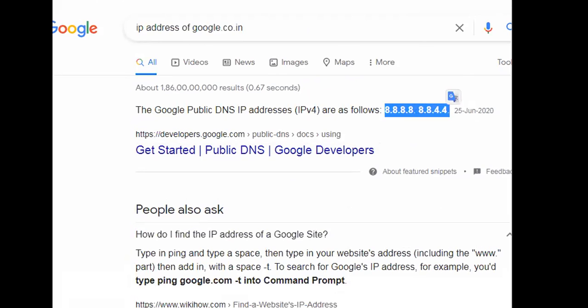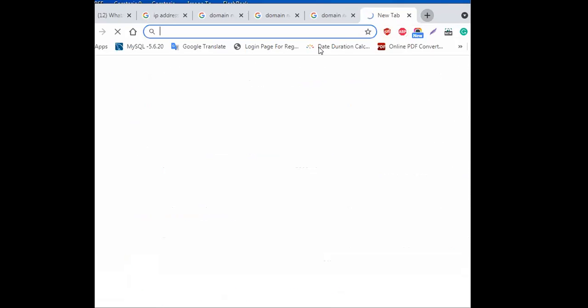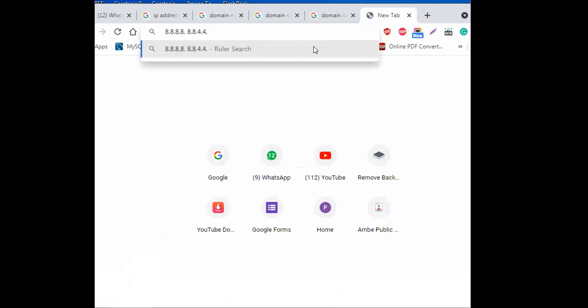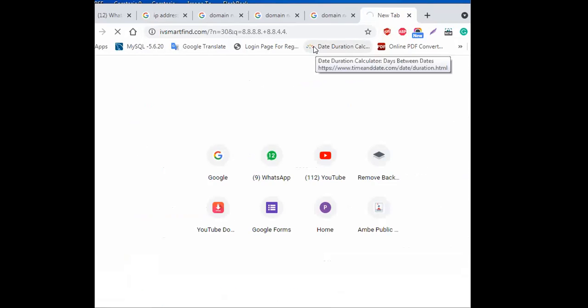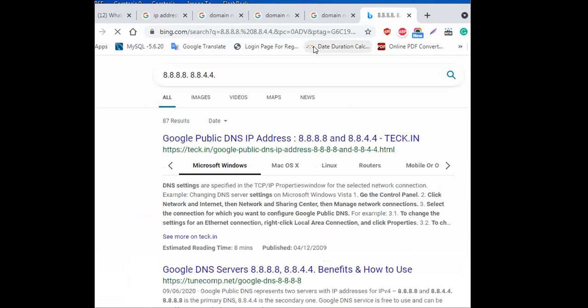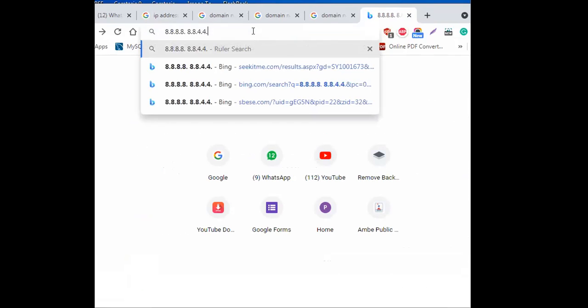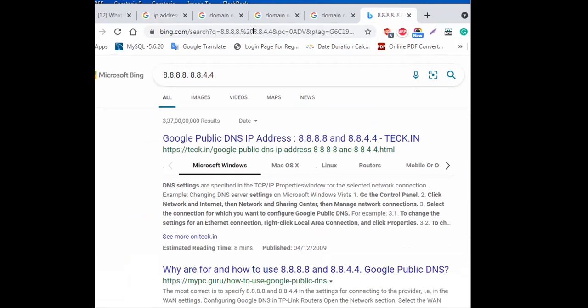Let's check whether it will run or not. See, it's a Google public DNS IP address. It directly redirects to Google.